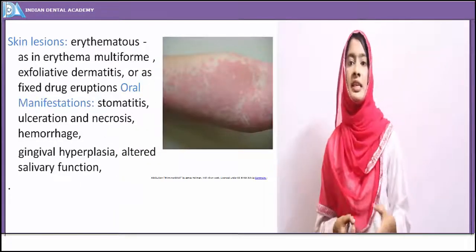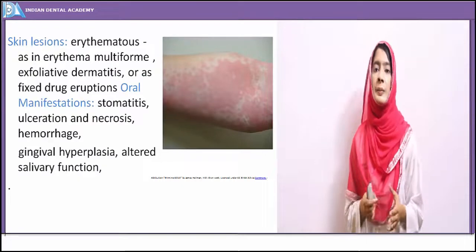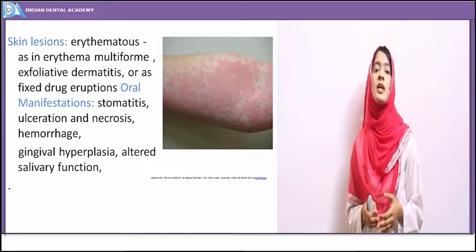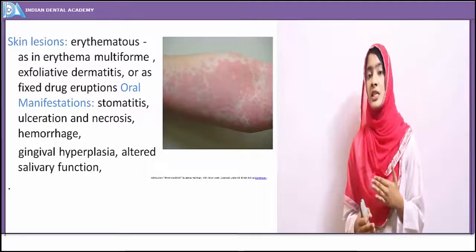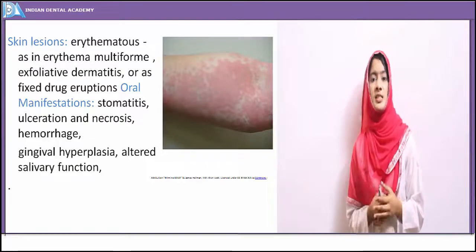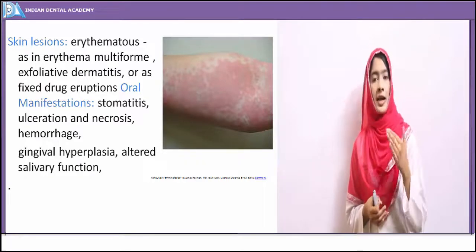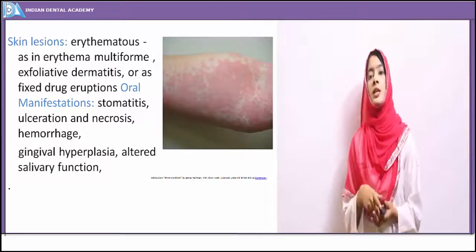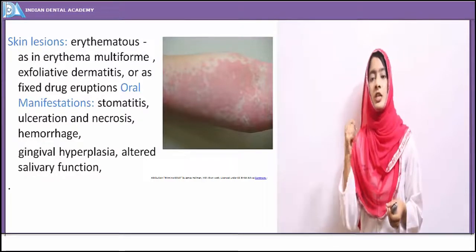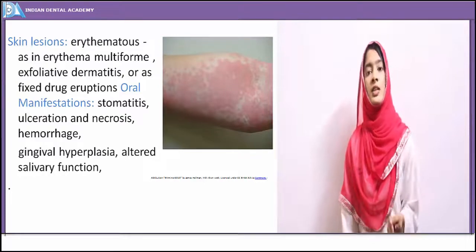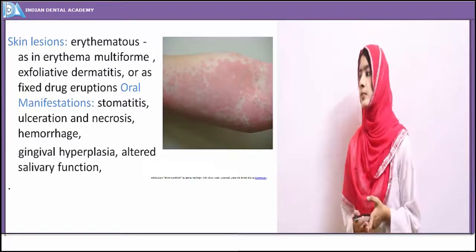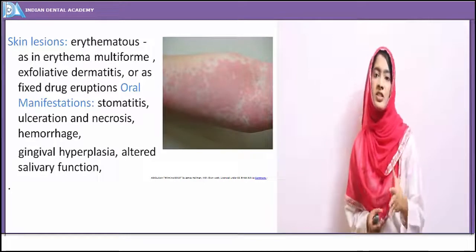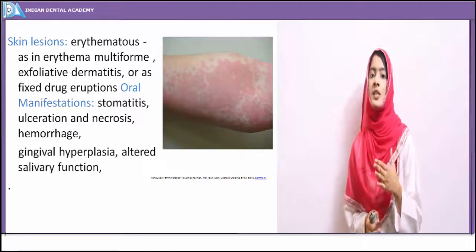So how are the skin lesions? The skin lesions are erythematous and papular lesions, as we'll see in diseases like erythema multiforme or exfoliative dermatitis. That is, the papule, whatever is formed, it just desquamates and tends to peel off from the epithelial surface. And fixed drug eruptions are also seen.